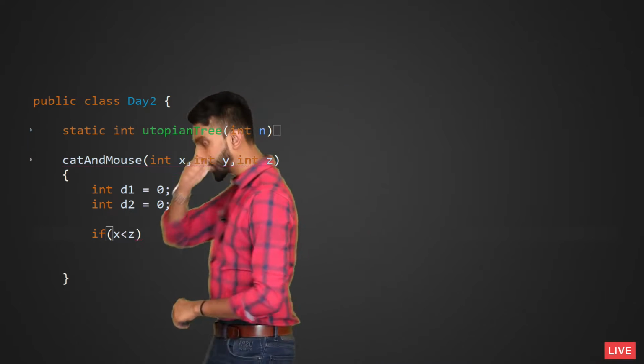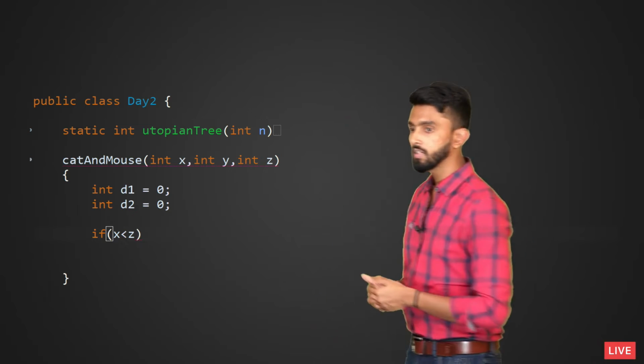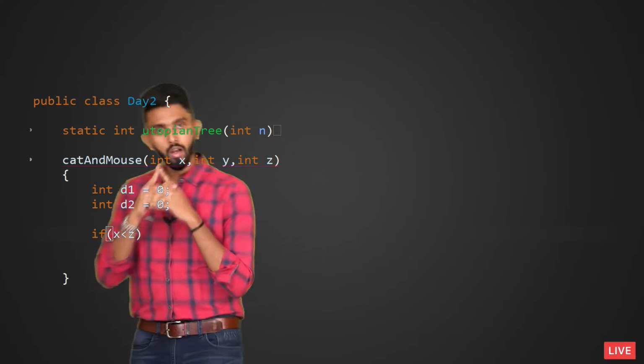So see what I will do is I will just tell if in case, and I will check is x less than z. If x is less than z, should I subtract x minus z or should I subtract z minus x to get a positive value? Tell me in the chat. X minus z or z minus x? Z minus x, z minus x, very good, absolutely correct.